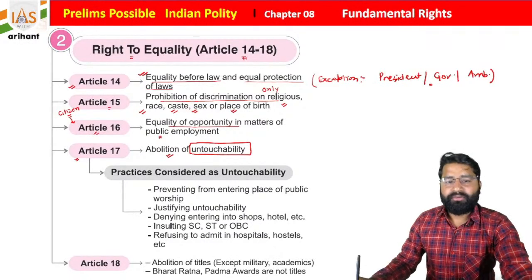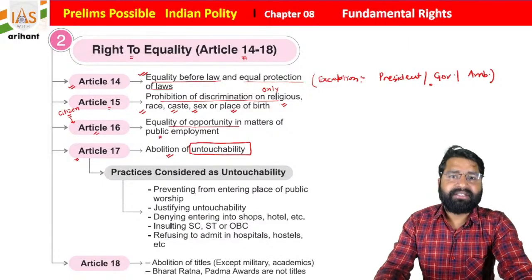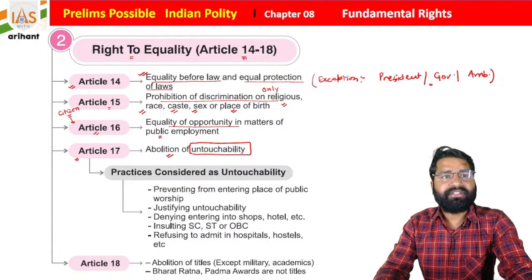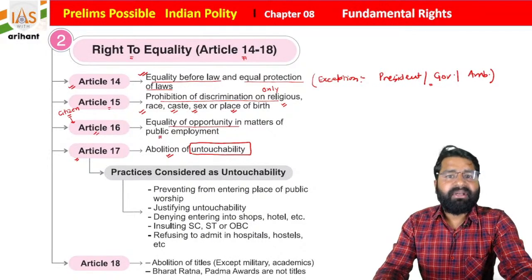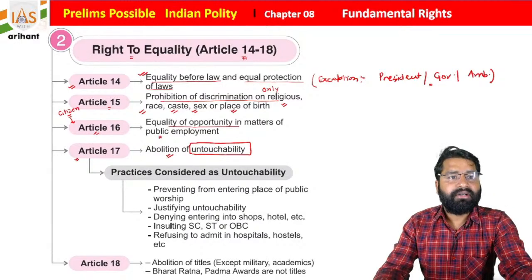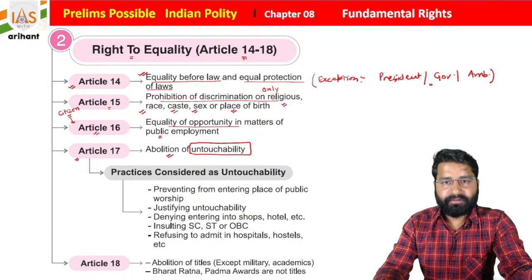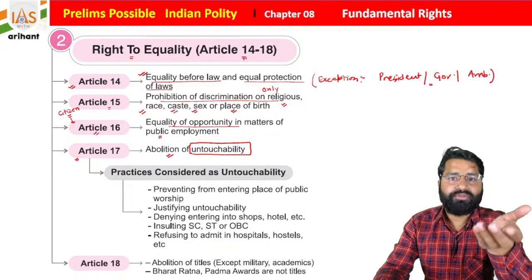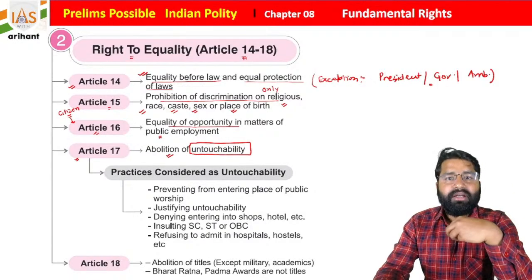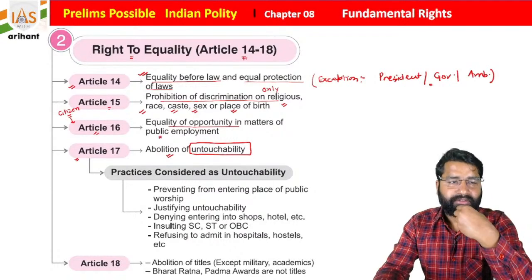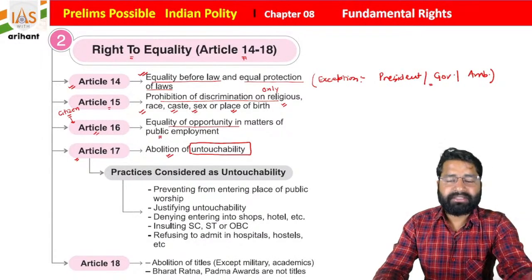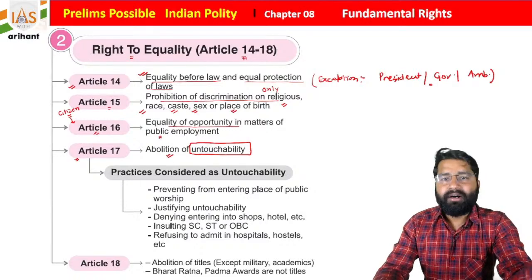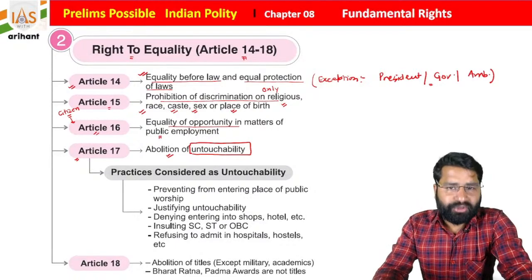But let's suppose there are some exceptions also. Let's suppose you are keeping distance from someone in a medical condition. Someone is COVID positive, and in that case you use your hanky as a mask. So in that case, you are not practising untouchability. But let's suppose on the basis of someone's caste or gender you are doing this, it means that you are practising untouchability.